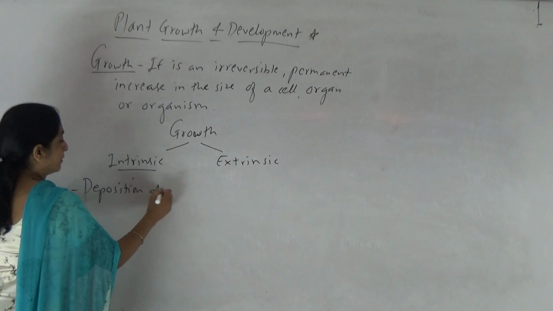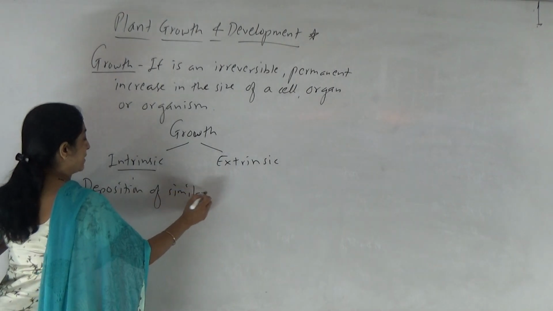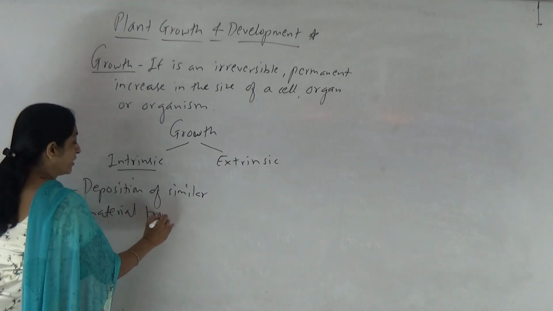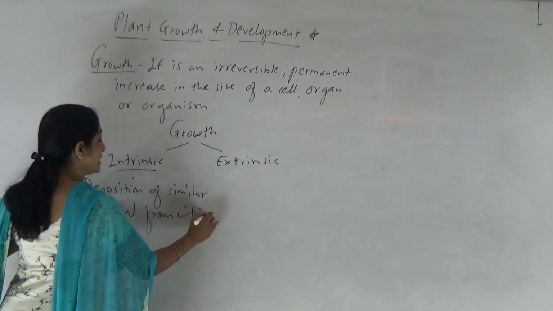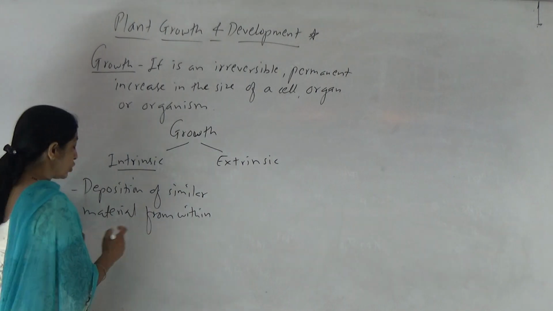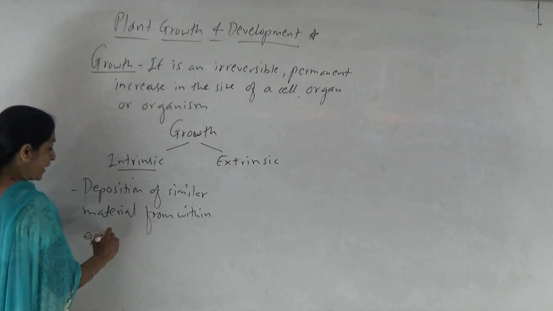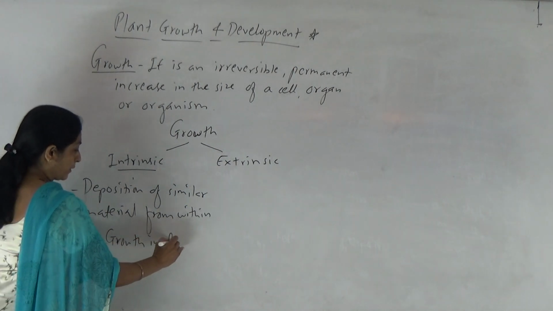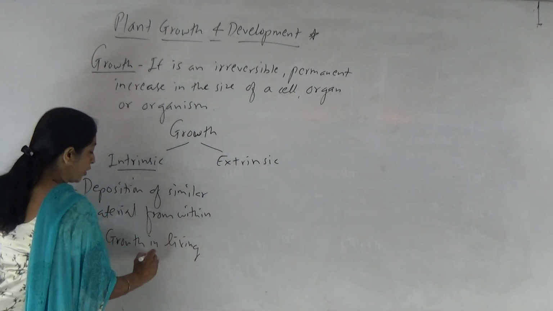So generally this kind of growth is observed in living organisms.